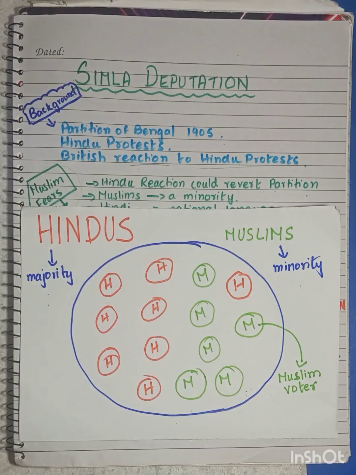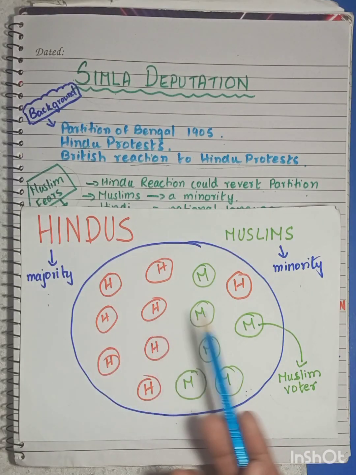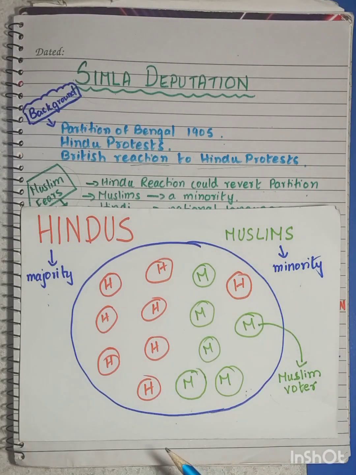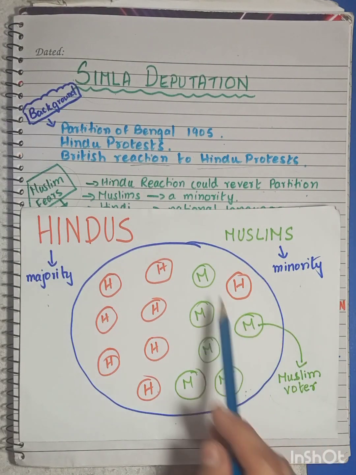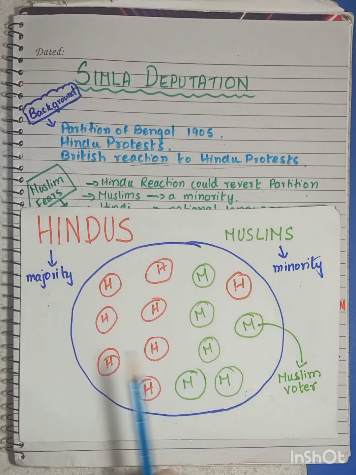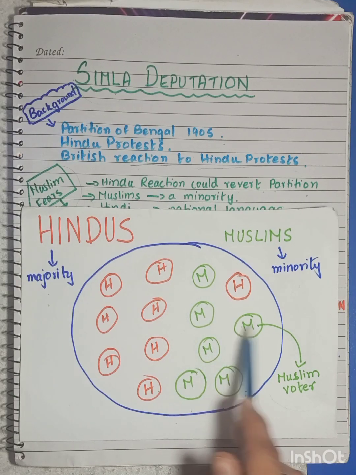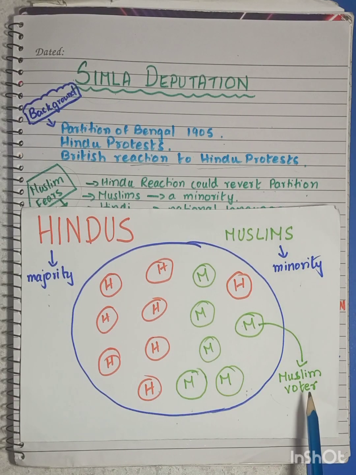Meaning, if you go by the majority rule, then obviously there will be no Muslim seats in the council. Most of the seats would be occupied by the Hindus, and since the Indian National Congress was in power, most of the votes would go to the members of the Indian National Congress who were Hindus, and they would be the ones representing or sitting in the local body. However, the Muslims demanded that several seats should be reserved for the Muslims, so that only Muslim representatives would sit on them, and those Muslim representatives should be elected by the Muslim voters, because obviously Hindu voters would never vote for a Muslim representative. Only a Muslim voter would vote for a Muslim representative.